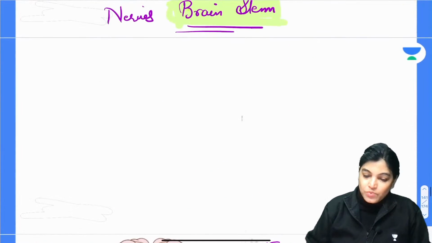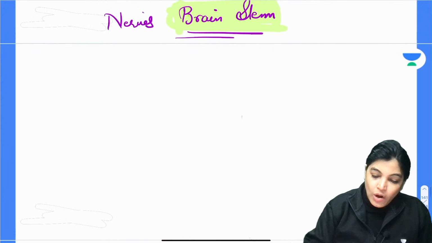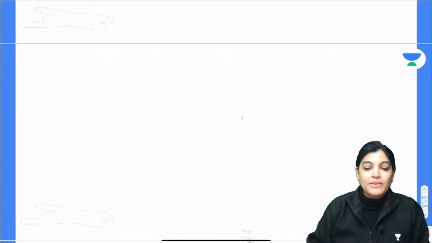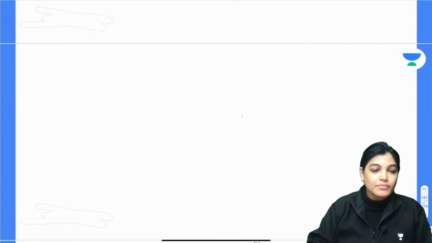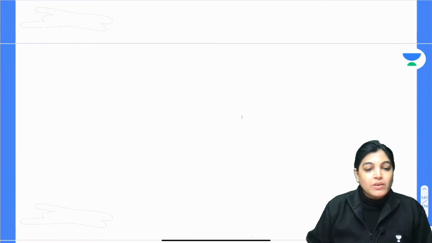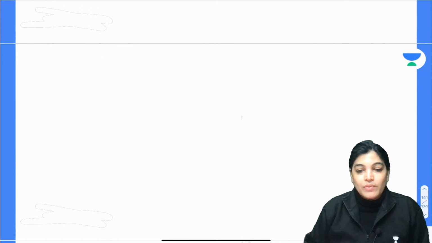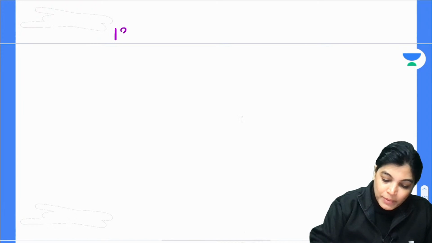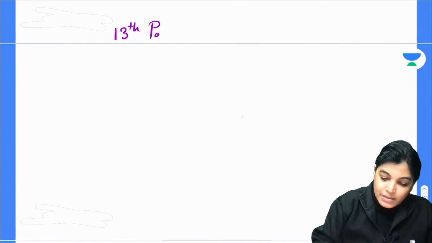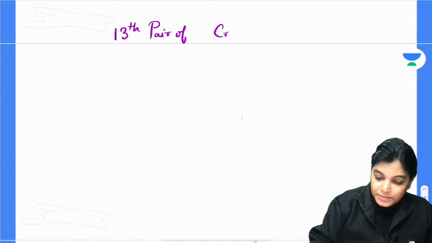But before that, I just want to tell that we all know we have 12 pairs of cranial nerves. So can anybody tell me, is it exactly 12 pairs of cranial nerves, or is any new nerve emerging? Actually, a small pair of nerves lying very close to the olfactory nerve is called the 13th pair of nerve. This nerve is called the 13th pair of cranial nerve.